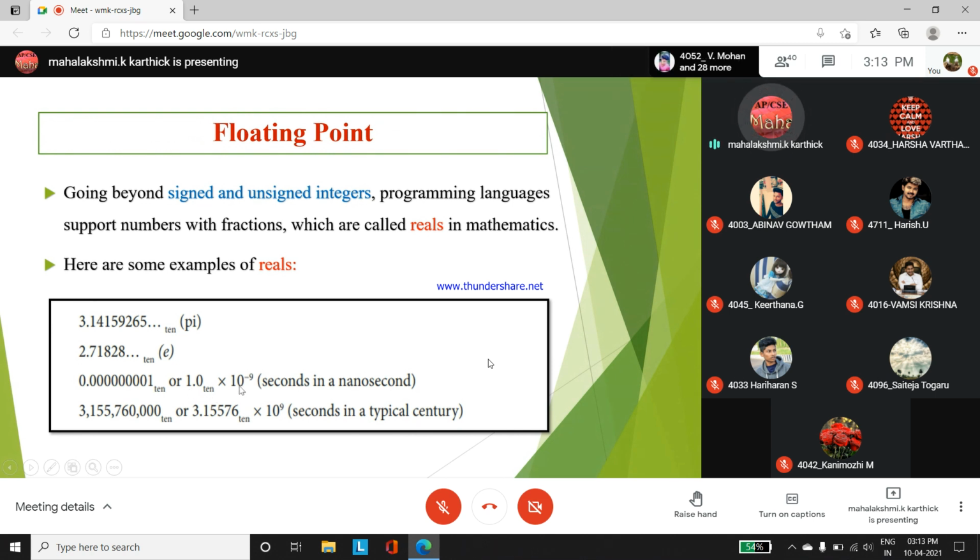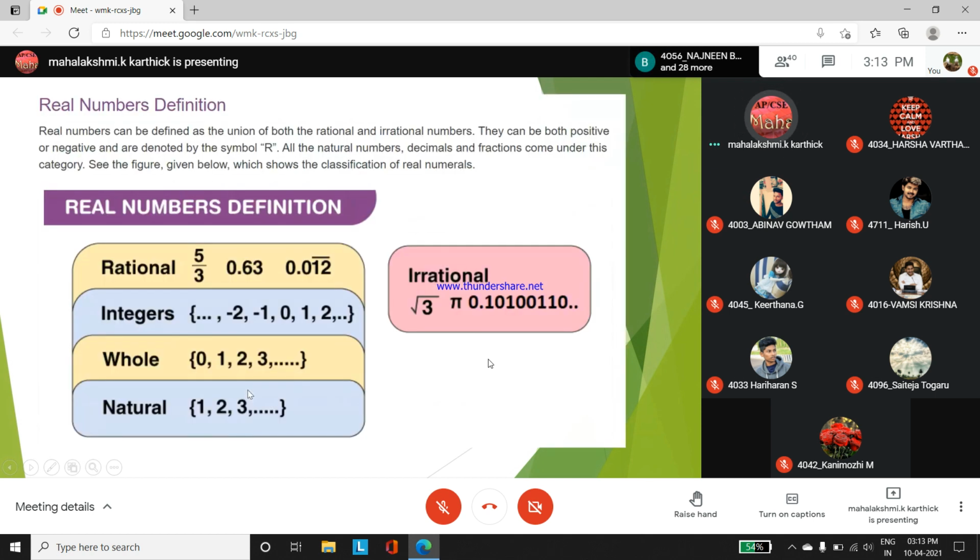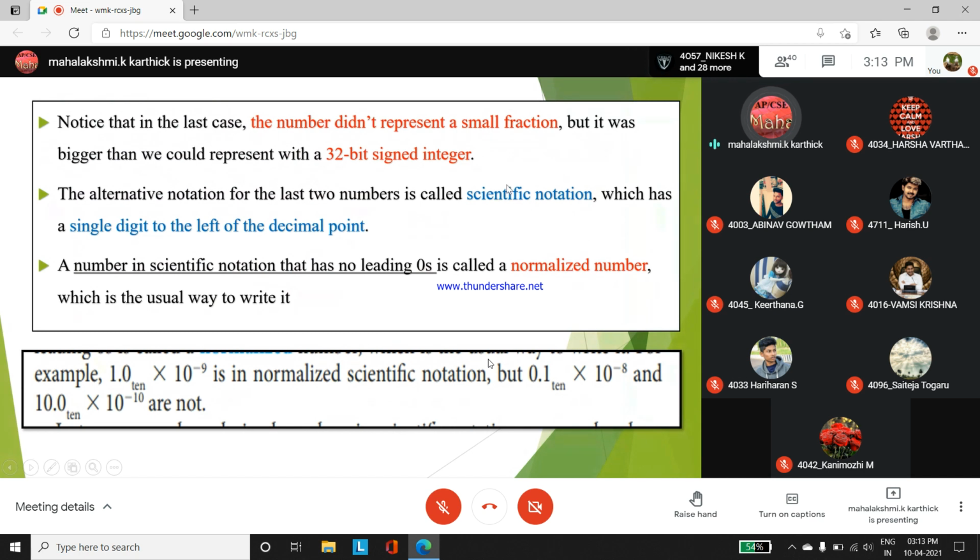This format, this type of representation is called scientific notation. Any decimal point number, along with the base, here decimal means base 10, to the power of an exponent value, these two examples come under what type of notation? Scientific notations. You have to keep this in mind.